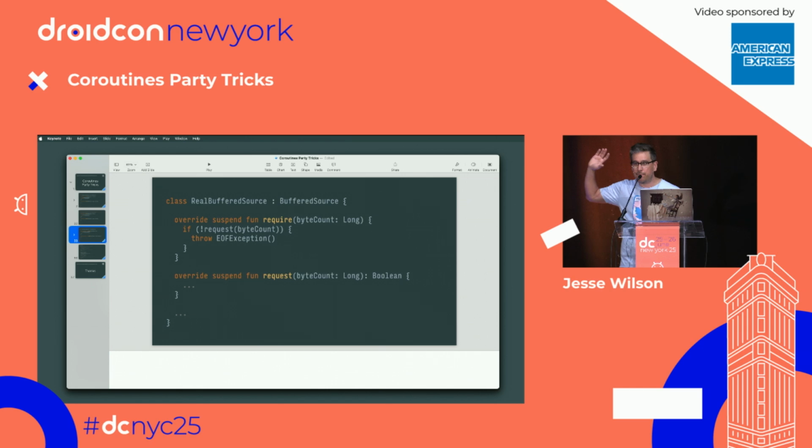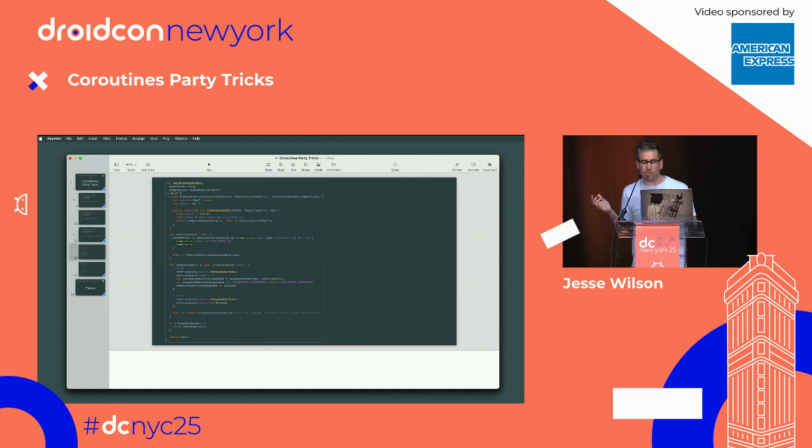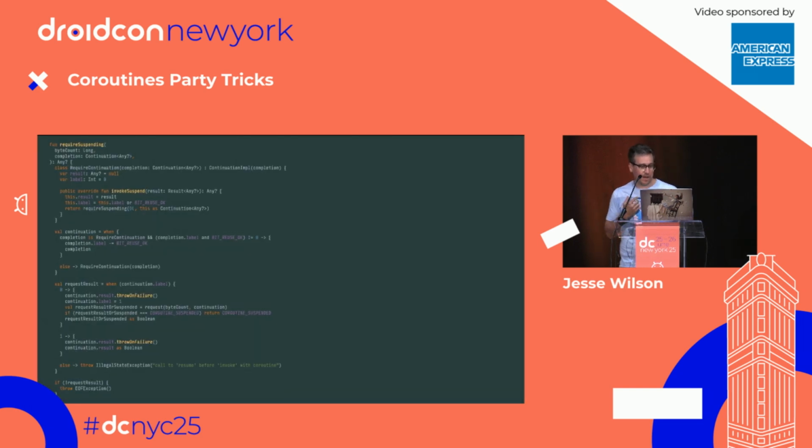So this was before we had the suspend modifier, and then I'm going to effectively desugar it. And this is what we get after. All right, so this is your code on coroutines, and this is your original code. Again, a lot, not very much. And so what the heck?